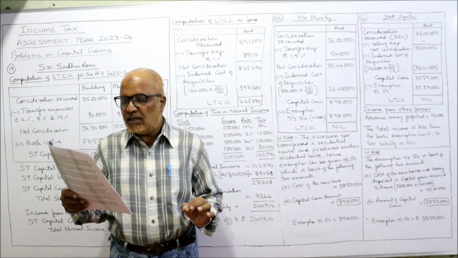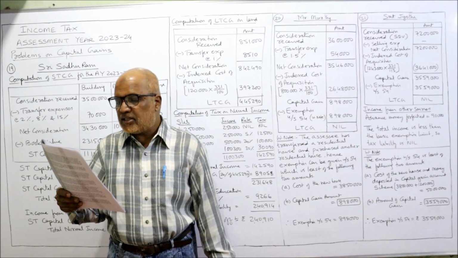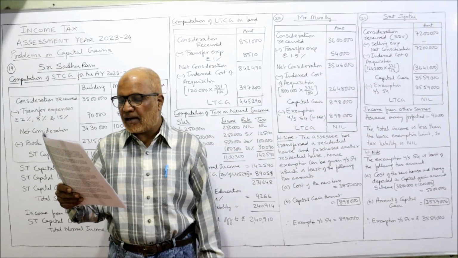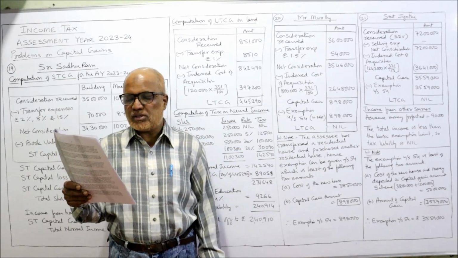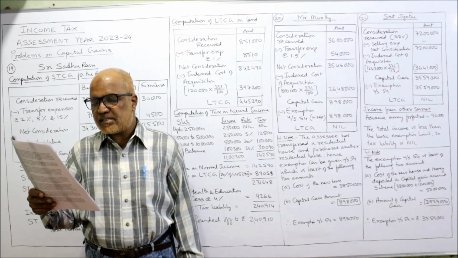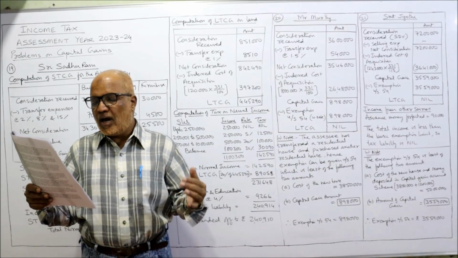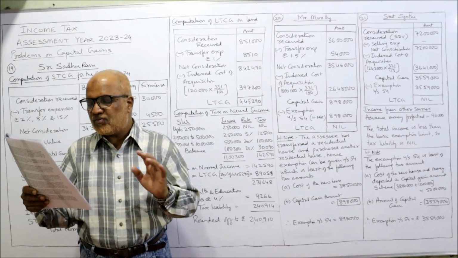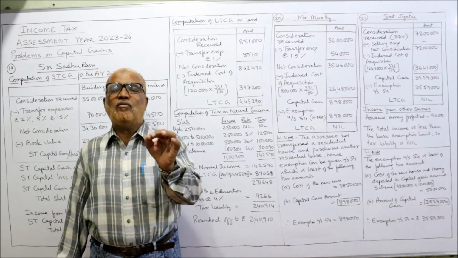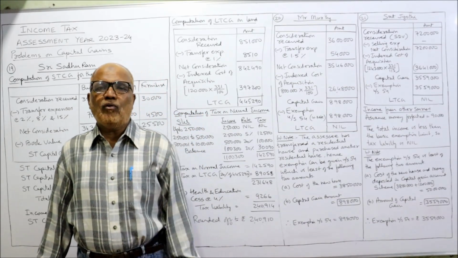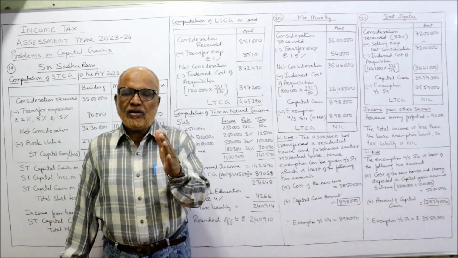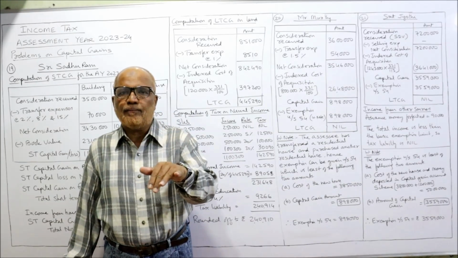On 3rd December 2022, she entered into a contract to sell the house to Mr. Pradeep for 40 lakh and received 1,50,000 as advance. Before the due date of agreement to buy, Pradeep expressed his unwillingness to purchase and rupees 90,000 advance money is forfeited. Already in previous videos I have explained to you the provision of Income Tax Act regarding the money forfeited in a sale transaction.